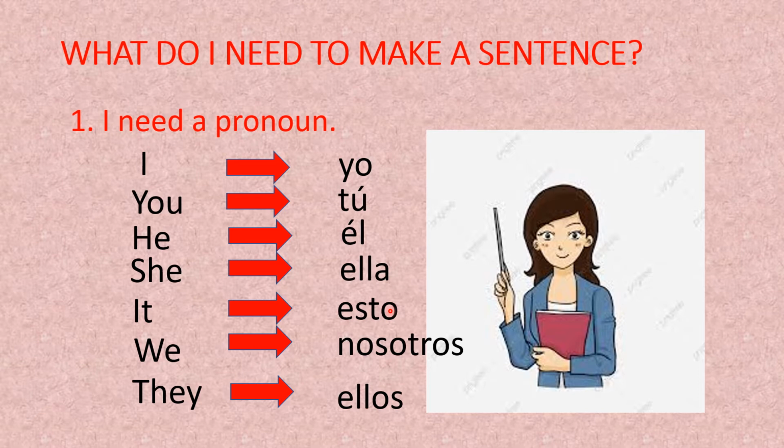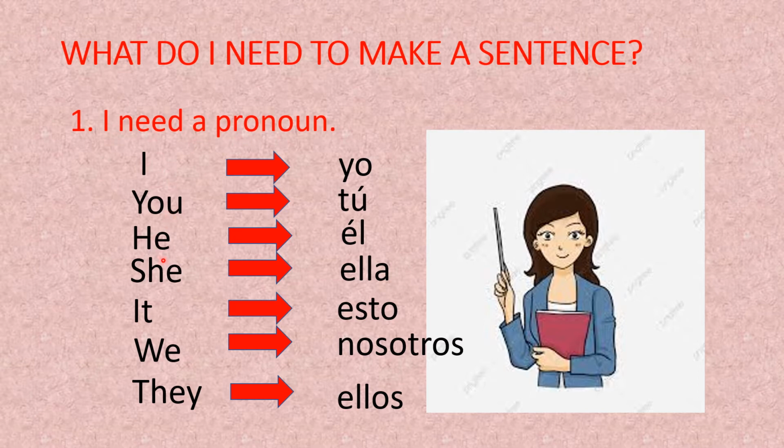It is raining. Está lloviendo. In this case, we have we, nosotros, and they, ellos. Okay? So this is the first component for making a sentence. Este es el primer componente para hacer una oración. I need a pronoun.